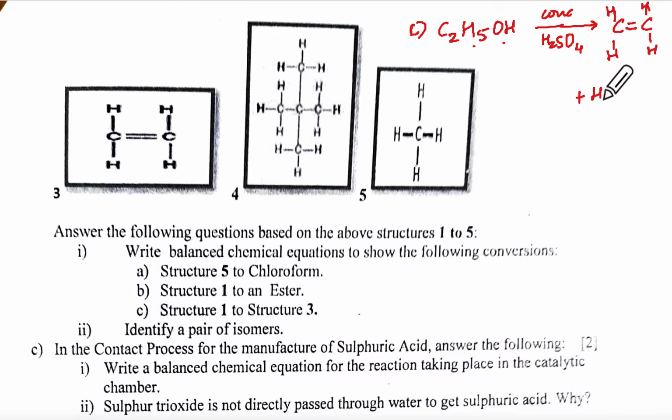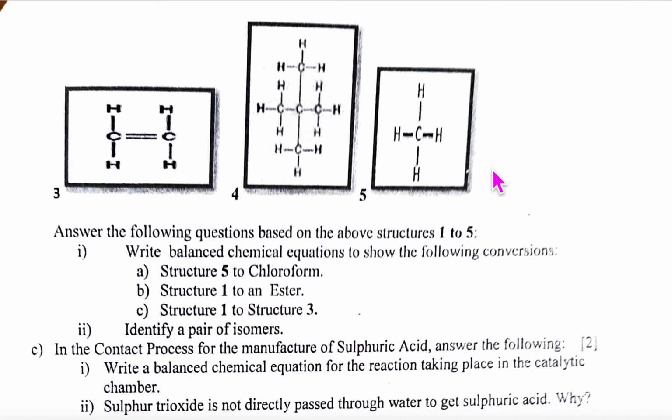Okay, plus H2O. Why? Because it is a dehydrating agent. But here, I think we had to write 170 degrees also. Correct? Yes, ma'am. And somewhere we have to write excess. Where do we write? This conc. H2SO4 is excess. Okay? There is one more reaction where this alcohol is in excess with 140 degrees. That is in your alcohol topic, preparation of alcohol, no? The reactions of alcohol.